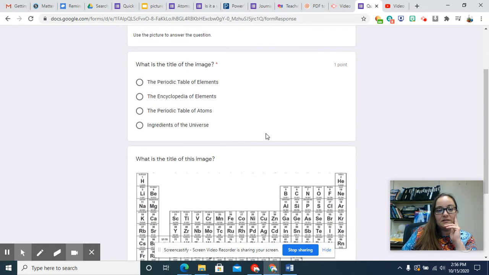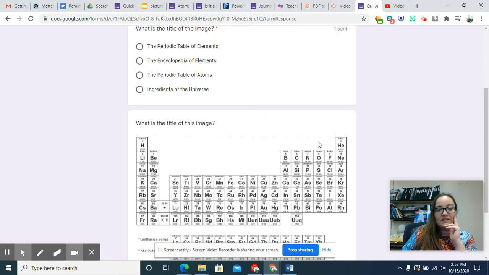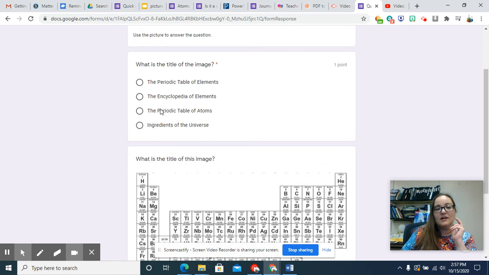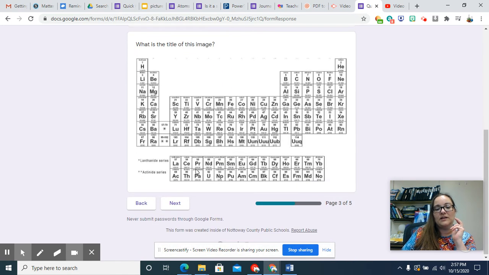And then, what is this? What's the title of this image? What is this thing called? It's the periodic table of elements.